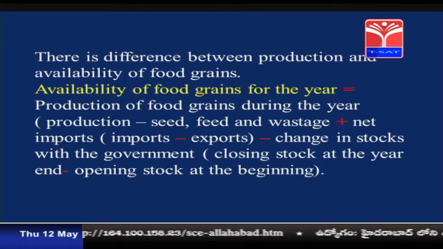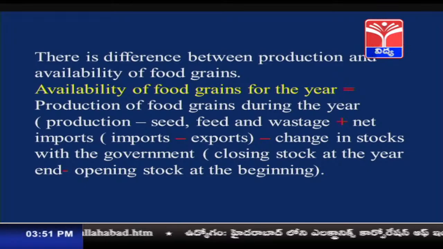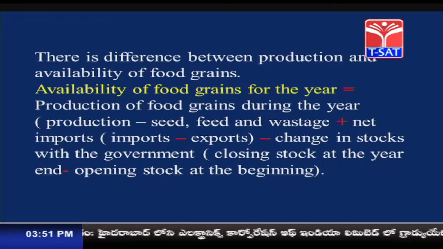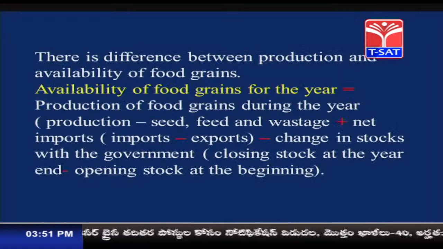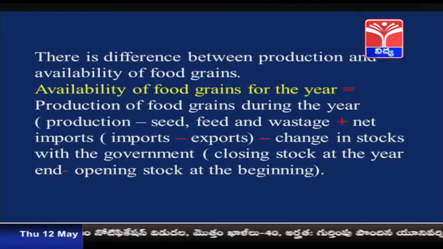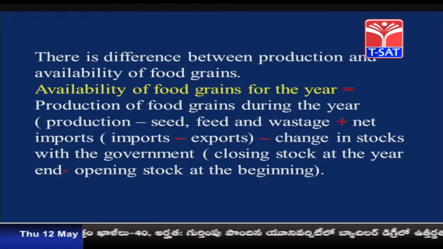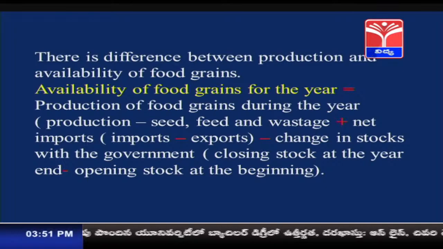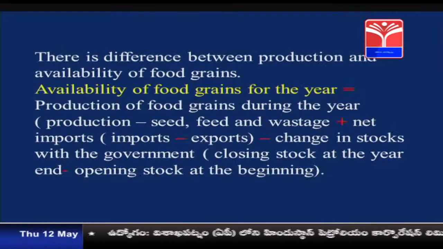So, production of the food grains during the year plus net imports. Imports are what have been brought, purchased from other countries, and the next one is imports minus exports minus change in the stocks with the government, that is, the government will keep certain stock for itself every year. So, that also needs to be subtracted to get the final production for a particular year. So, this is how the production needs to be calculated.